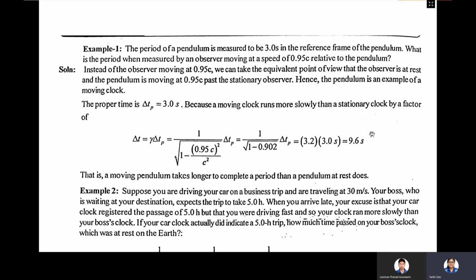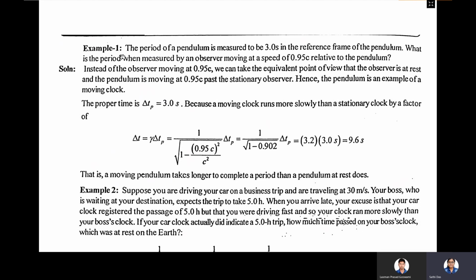Now we shall solve some problems. Let's take an example. The period of a pendulum is measured to be 3.0 seconds in the reference frame of the pendulum. What is the period when measured by an observer moving at a speed of 0.95c relative to the pendulum?